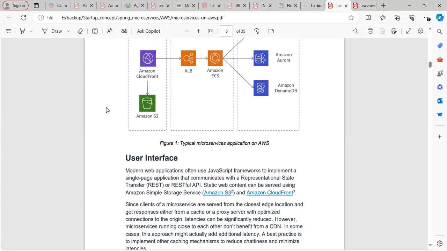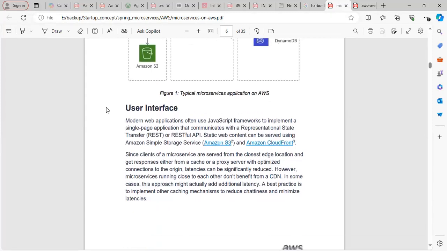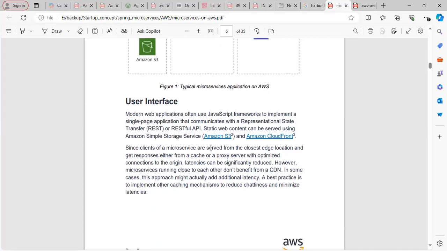The load time of your page will be minimized here, so you can improve performance. Clients of the microservices are served from the closest edge locations, right, and get the response either from the cache or the proxy server with an optimized connection to the origin. So latencies can be significantly reduced, which we have discussed, correct?